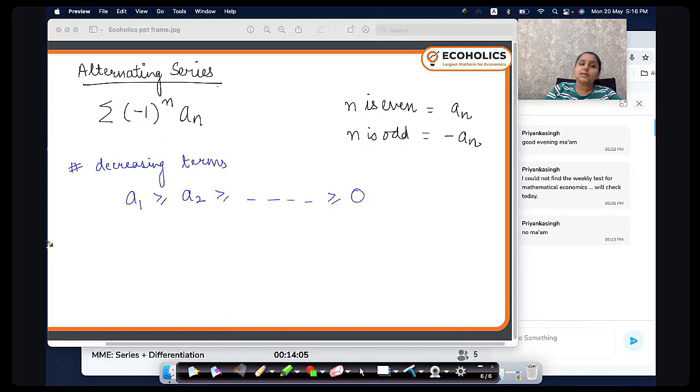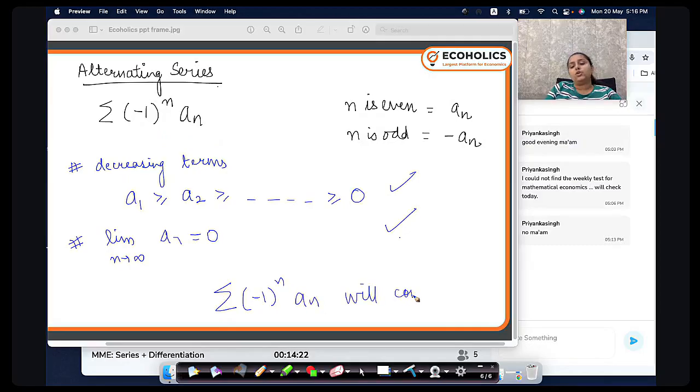In this case, if we have decreasing terms and if the limit as n approaches infinity of an is 0, if both of these conditions are fulfilled, then I will say the series minus 1 to the n, an will converge. So I need these two conditions to be fulfilled in order to call it a converging series.